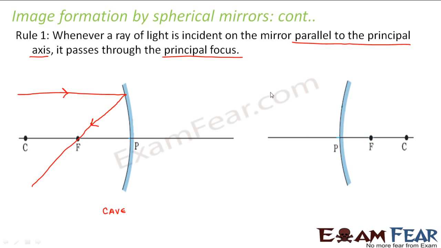Now in a convex mirror, again, let us suppose there is a ray of light which is parallel to the principal axis and is incident on the mirror. So what will happen? It will get diverged, right? But if you extrapolate it, it will appear to pass through the principal focus, right? So this is my first rule.